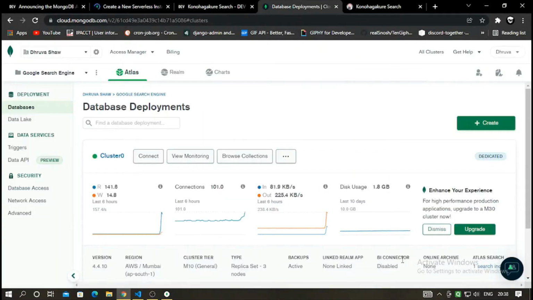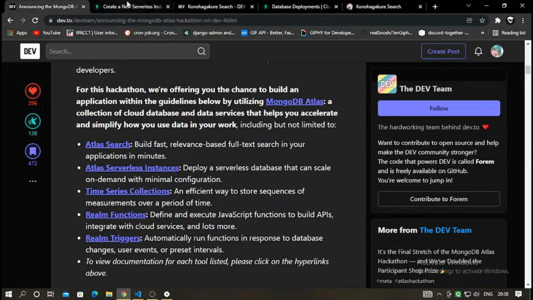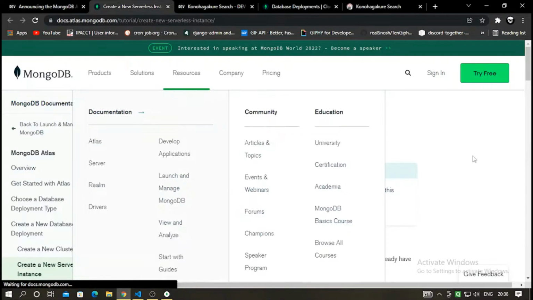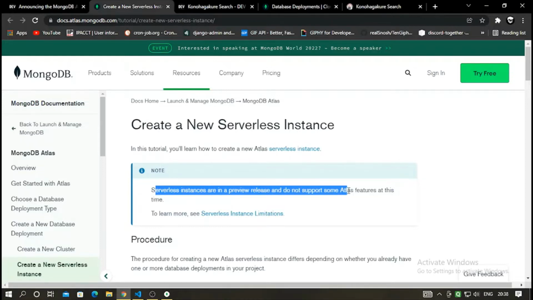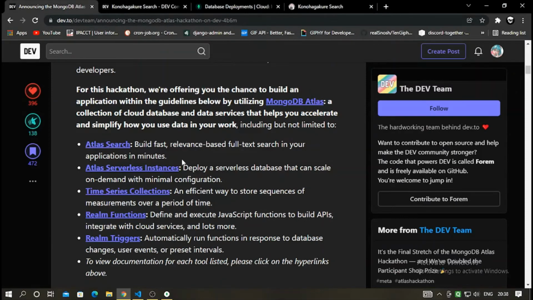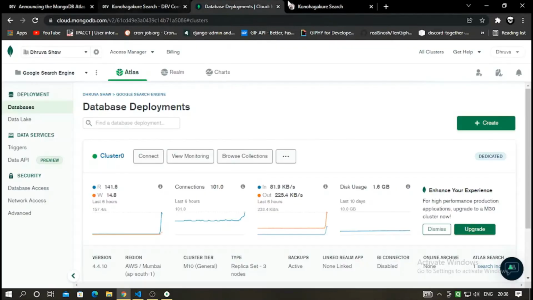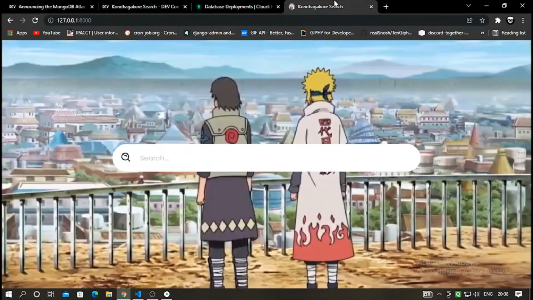Serverless instances are in the preview release and do not support some of the Atlas features at this time. So that's why I have to drop the idea of serverless instance and go on with a dedicated MongoDB server.